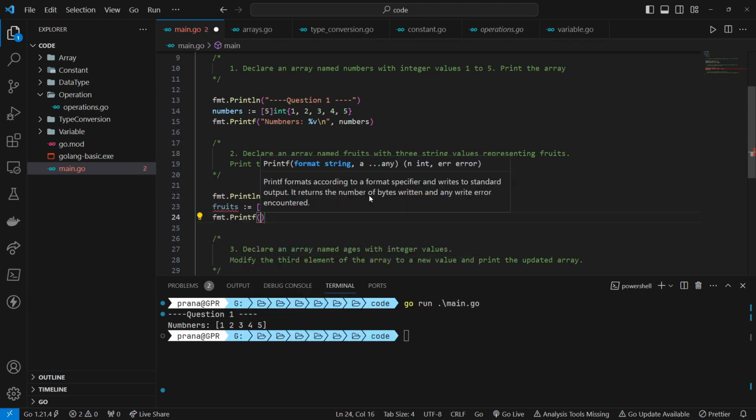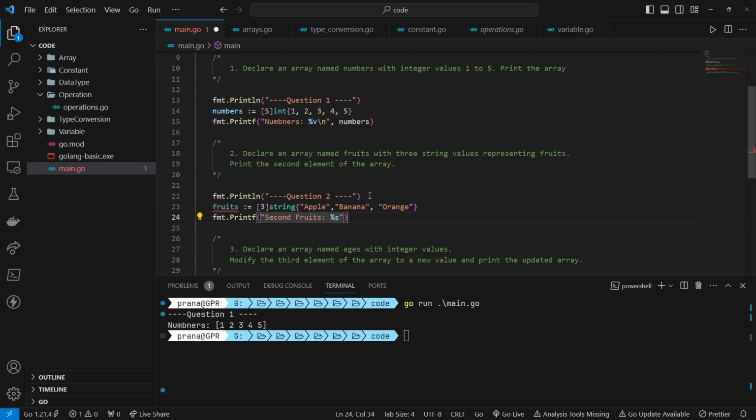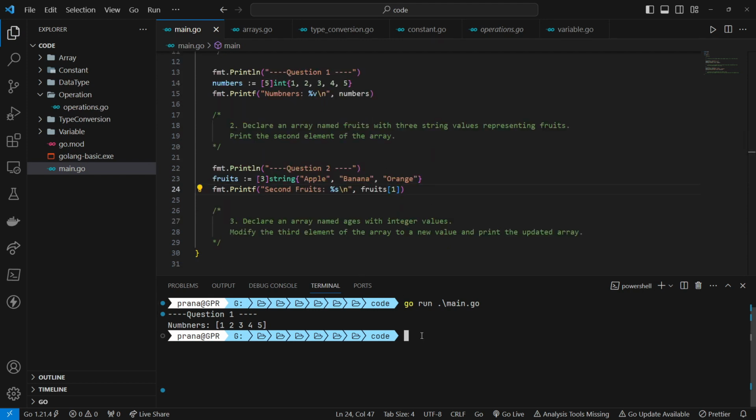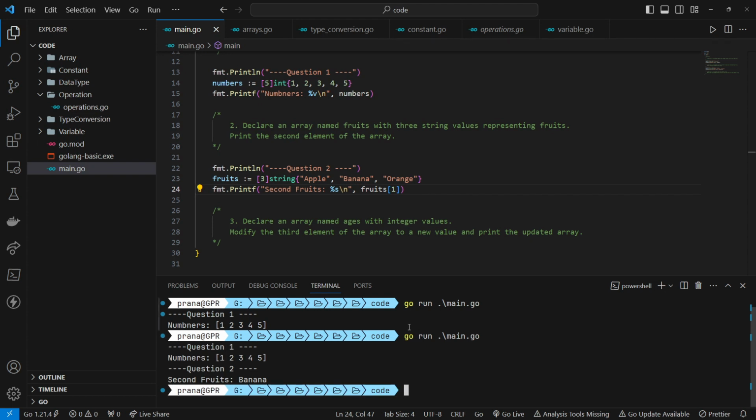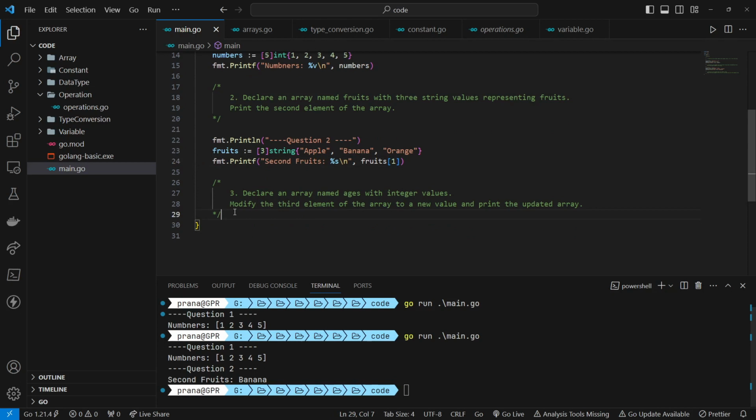Subsequently, the program prints the second element of the fruits array by accessing index 1, which corresponds to the value banana. This example illustrates the creation of a string array in Go, showcasing the ability to assign values during initialization and retrieve specific elements using index notation.